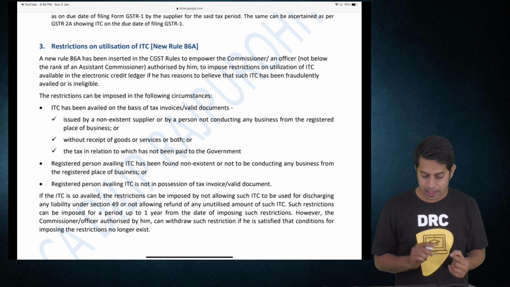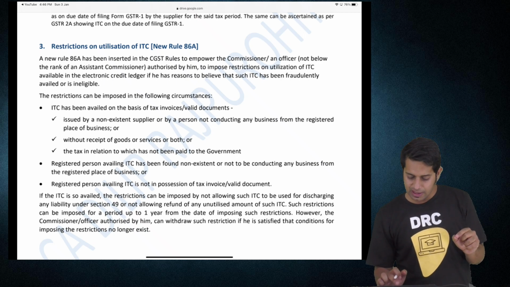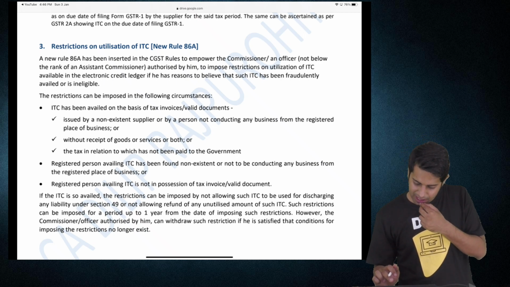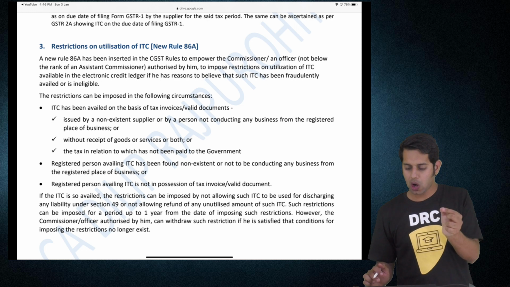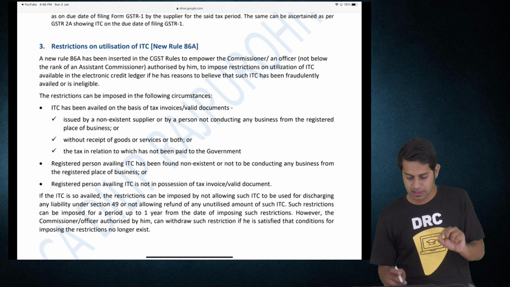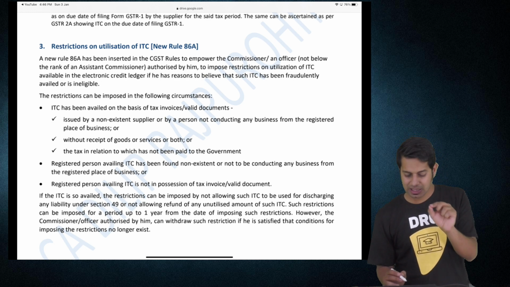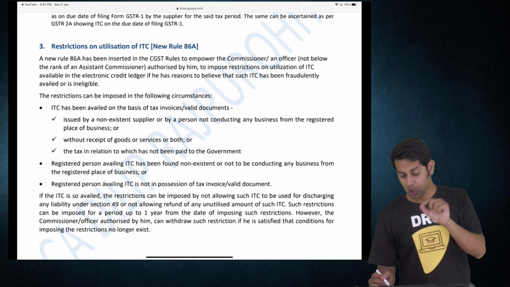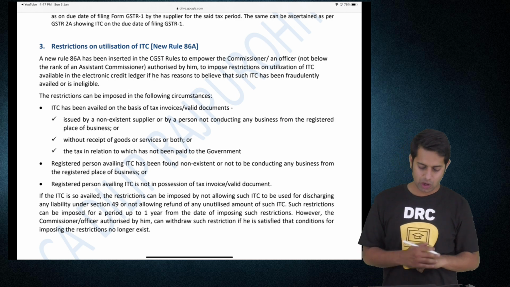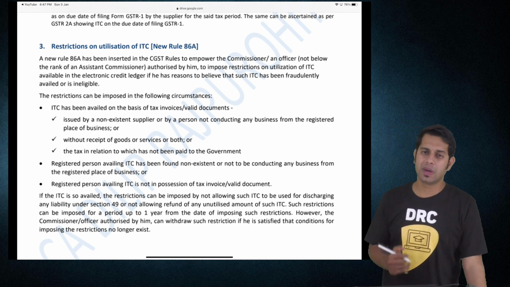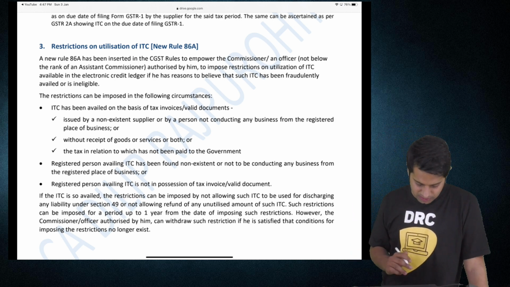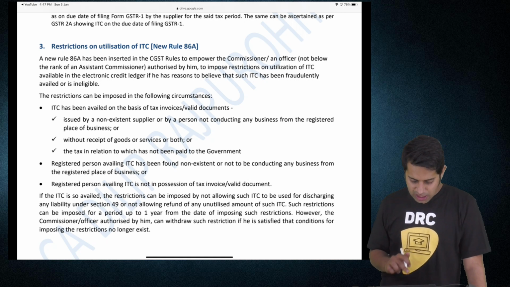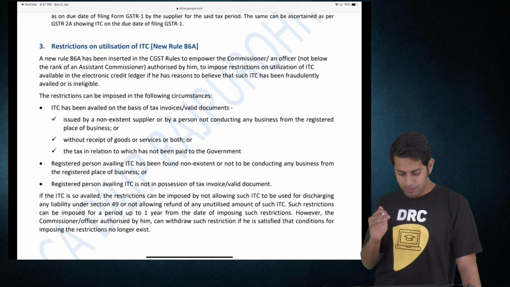Then the registered person availing the input tax credit has been found non-existent or is not conducting business from the registered place, or the registered person who is availing the input tax credit is not in possession of a tax invoice or valid document, then the restriction can be imposed by the commissioner or any person authorized by him.